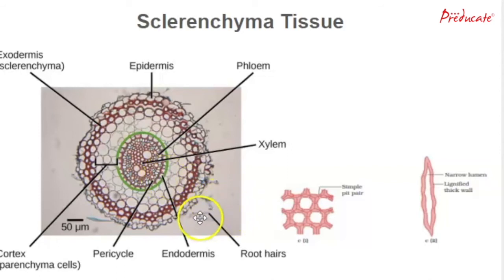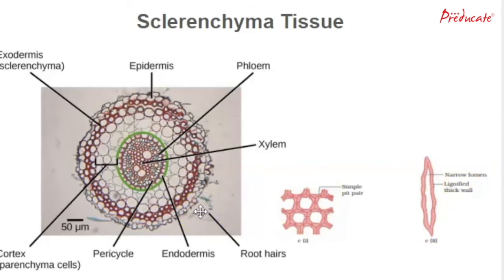The thing you can observe here is the root hairs. The innermost portion is known as xylem, and this portion is known as phloem. This is how a simple pit pair looks, and how a narrow lumen and lignified thick wall look. So this is sclerenchyma tissue.